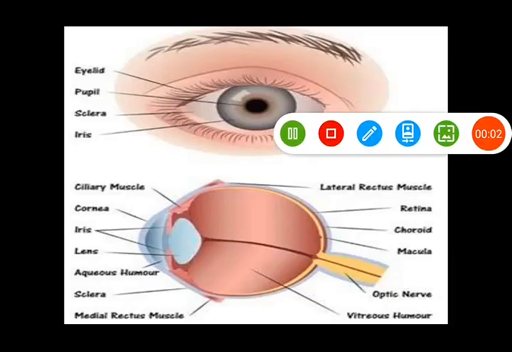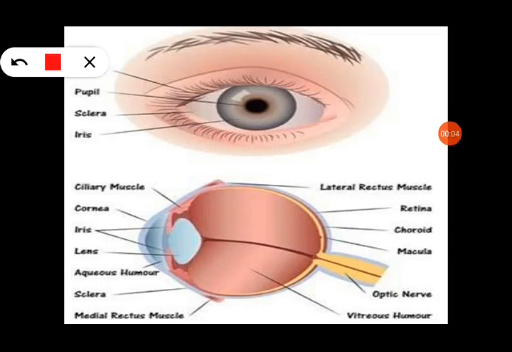In this picture you can see eyelid, sclera, the white part of the eye, iris, the muscle that controls the aperture of the pupil, and you can see the black dark part inside the eye. Now, this dark part is known as pupil, and you know eyelid covers the eye.